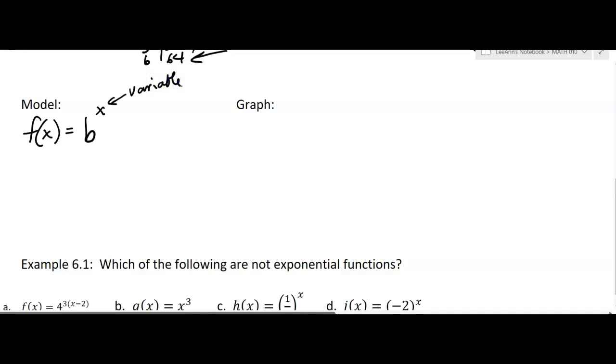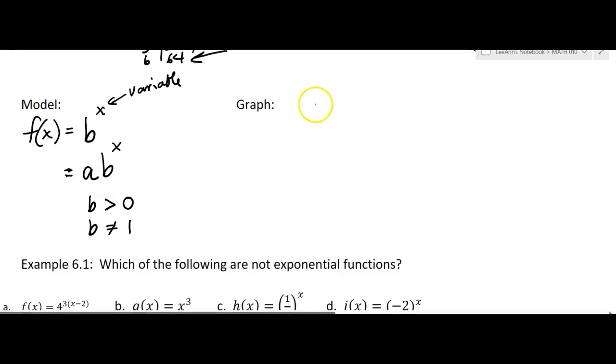Now, just like our other functions, we can do transformations. We can have a number, a multiplier in front. And then we can also do things in the exponent. But right now, we're just going to keep it this way. There are a couple things we have to keep in mind. One, b has to be positive. The base has to be greater than 0. And b cannot equal 1, because if you just keep raising 1 to an exponent, it's just still going to be 1. Okay? So those are some things to keep in mind.